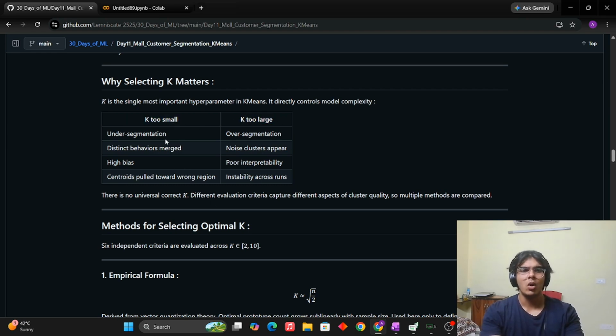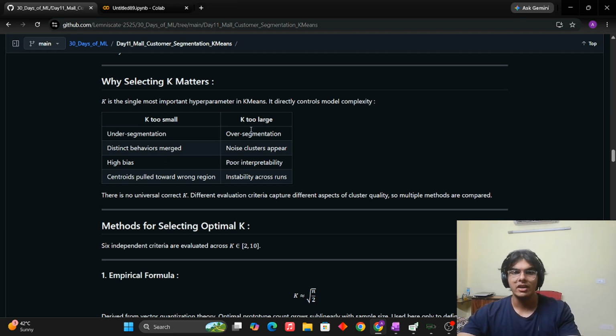If k is too small, it will be the case of under segmentation, which means under representation. The model is too simple. There is an underfitting risk. The model does not really understand the real patterns which are lying in the data, which we were tasked to find. But we did not find it because we took a k value which is too small. The centroids should be far from each other.